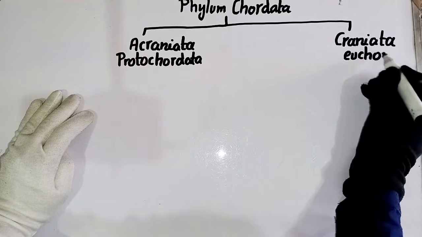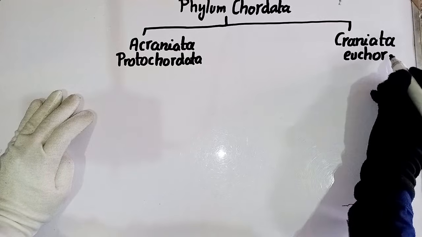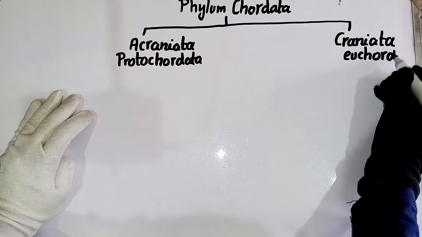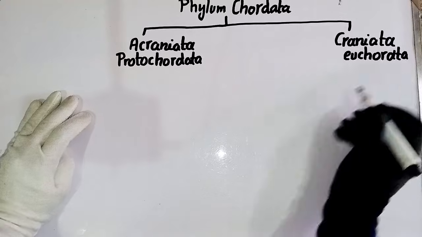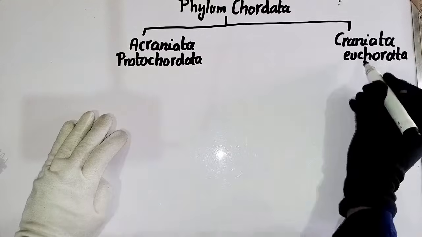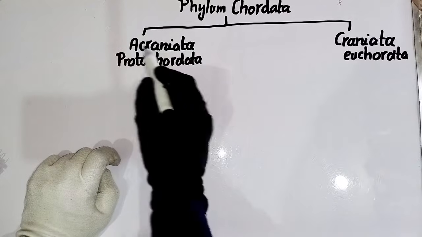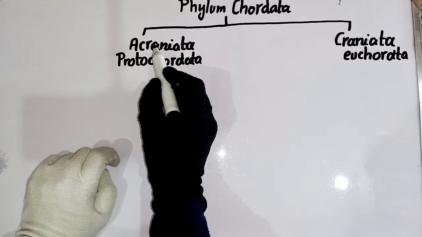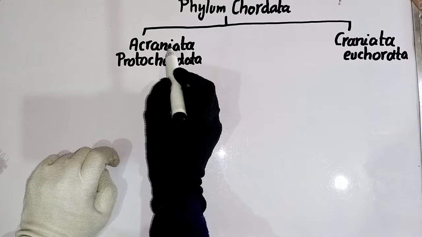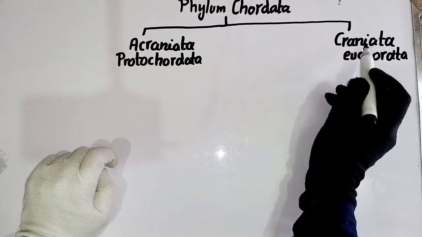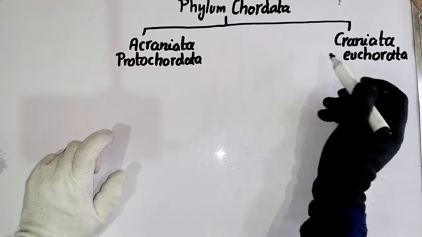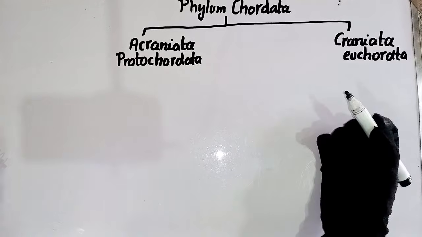You can also make comprehensive notes on it, so try to note it down. As we know, Acraniata means the cranium is absent, and Craniata means the skull is present.